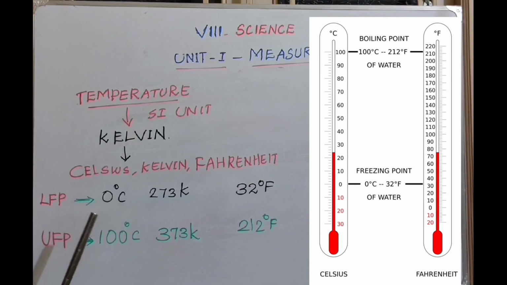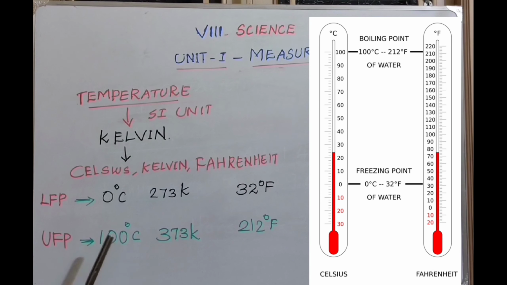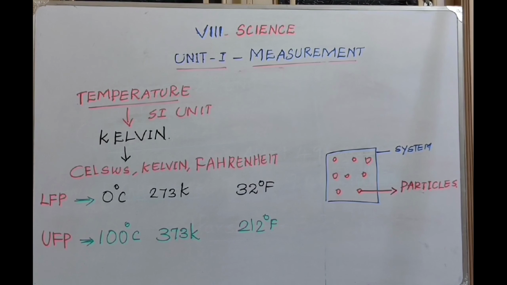These three scales of measurement, Celsius, Kelvin and Fahrenheit, are given here. We can observe the lower and upper fixed points in all three scales easily through this diagram.